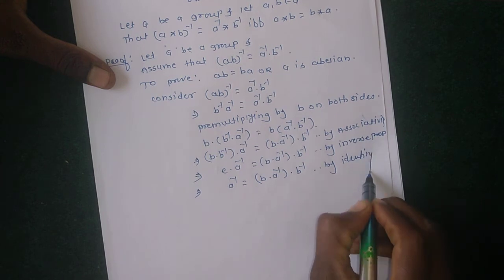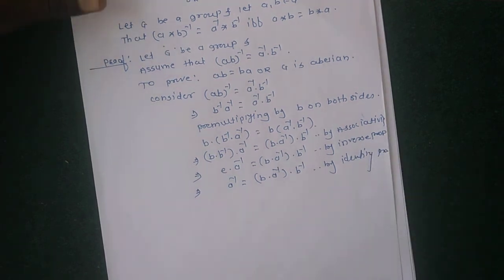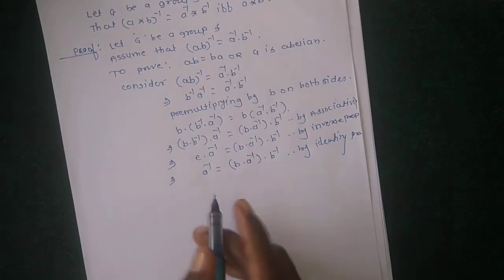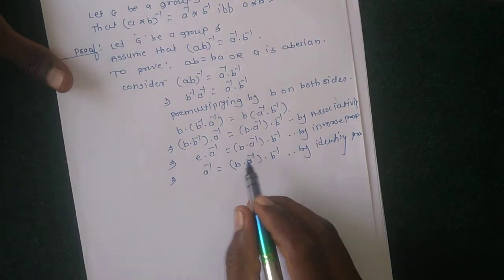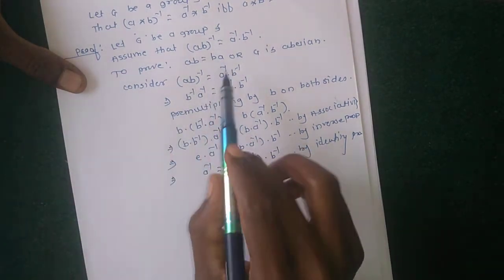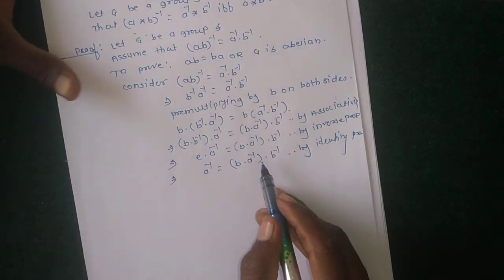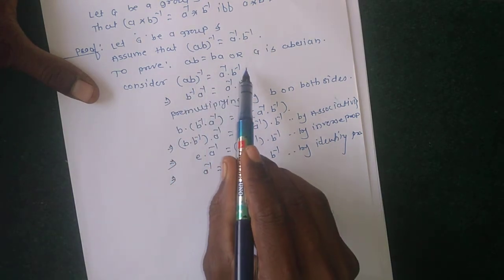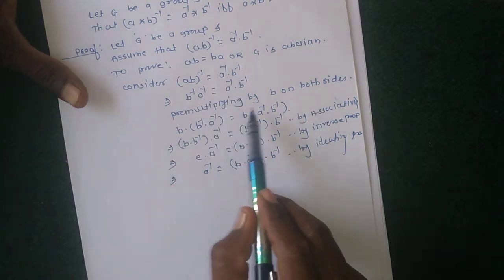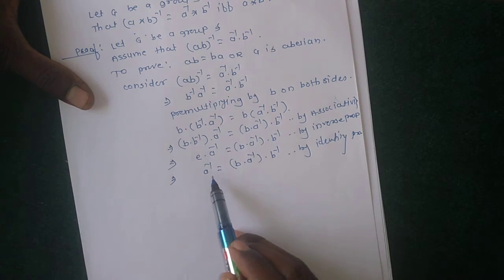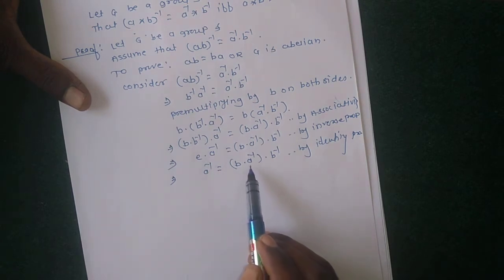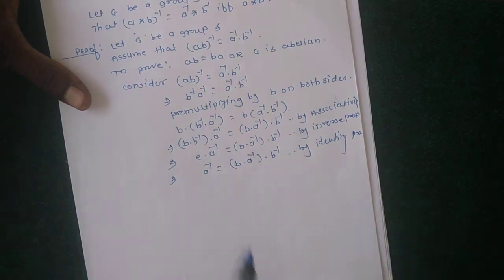Here, to prove ab equals ba, meaning G is abelian, we consider (ab) inverse equals a inverse b inverse and pre-multiply by b, and we get a inverse equals b a inverse b inverse.